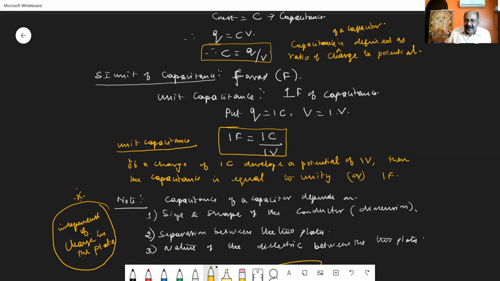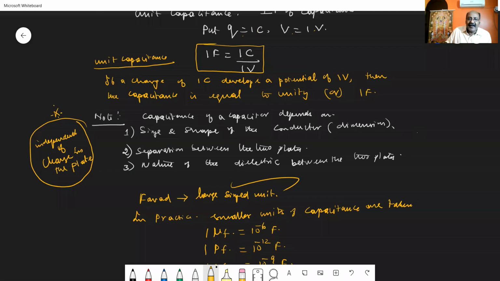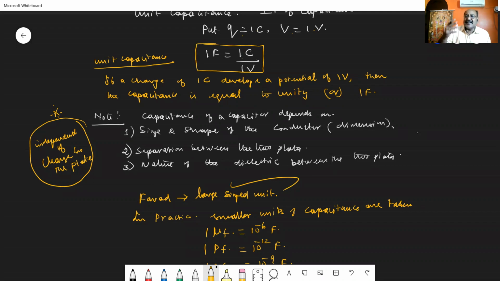When you are considering the capacitance of the capacitor, it depends on the size and the shape of the conductor, that is, on its dimensions. Then it depends upon the separation between the two plates, that is d. And it also depends on the nature of the dielectric available between the two parallel plates.